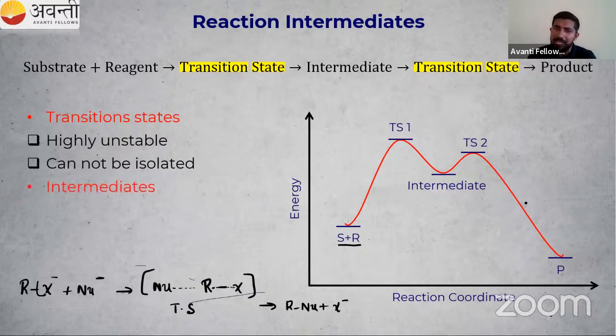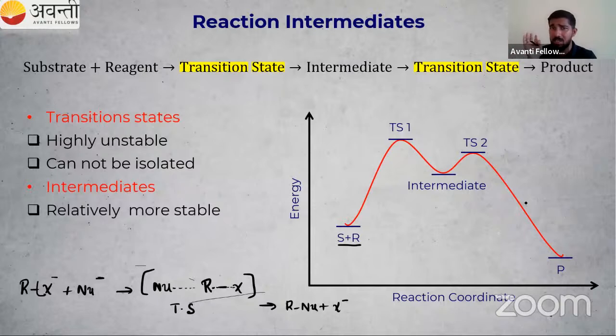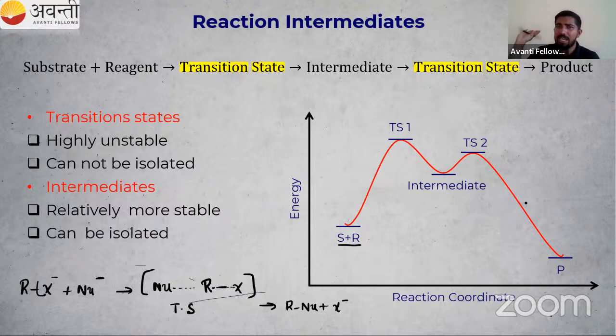What about the intermediate? Suppose JNV Pune students say, sir, I want to see this intermediate. Then I can isolate that. They are comparatively more stable. A transition state will vanish within a second. So this is all about transition state and intermediate. You will also study this next year in the chemical kinetics chapter, where there is a separate mechanism for how reactions happen.